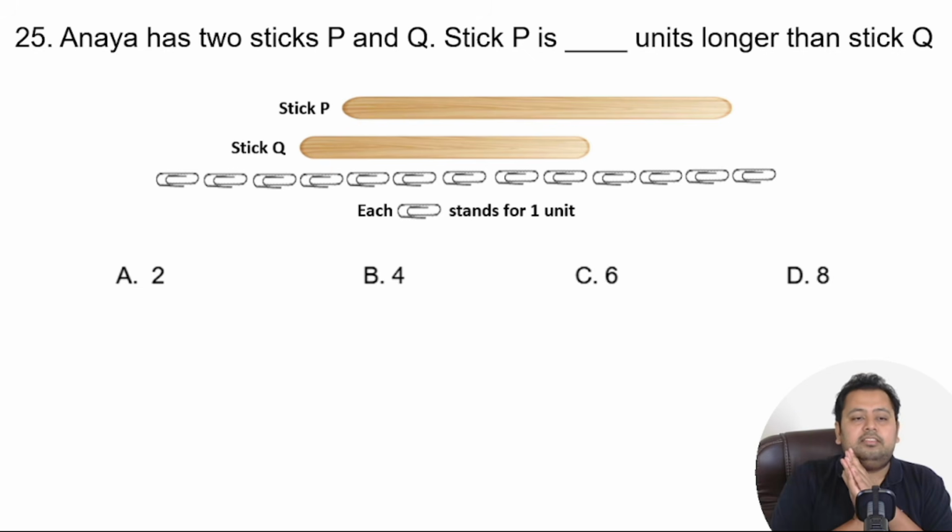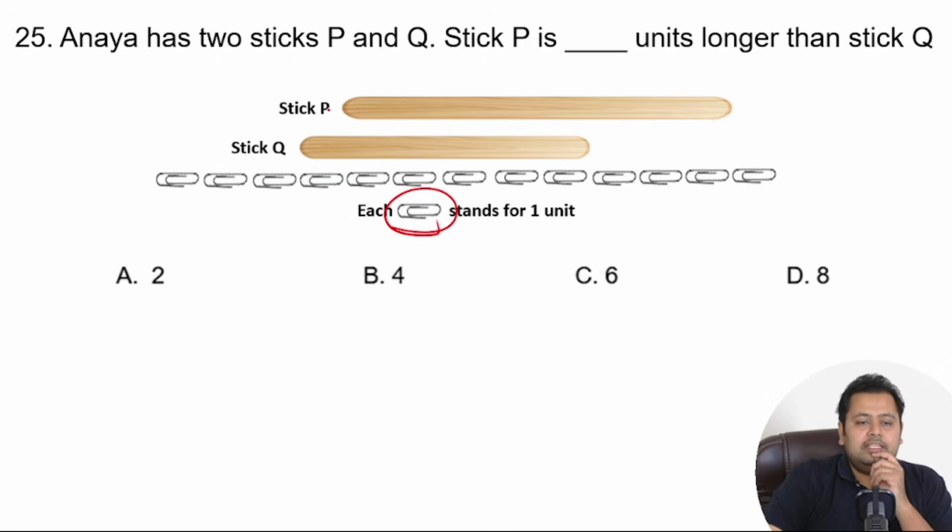Ananya has 2 sticks. You can see stick name is P and Q. Stick P is dash units longer than stick Q, right? So each of the pin that is shown is one unit. So how much is stick P longer than stick Q is what you need to find out, and you can pause it and actually solve it and we meet the other side.